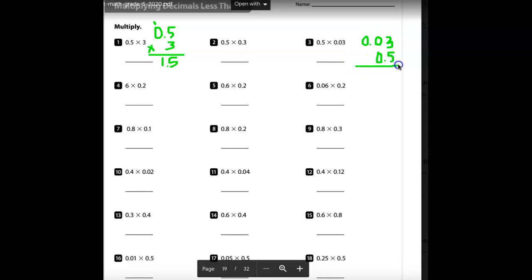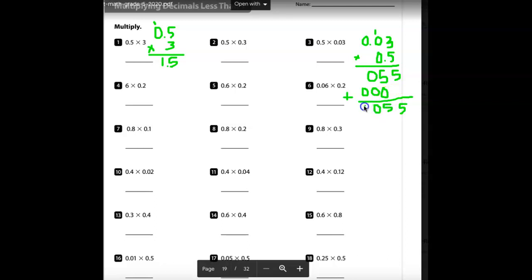Okay, so let's multiply this. 5 times 3 is 15. Put down your 5, carry your 1. 5 times 0 is 0 plus 1 is 1. 5 times 0 is 0. And then remember, when we start multiplying here, we have to do it in this column. 0 times 3 is 0. 0 times 0 is 0. Try to keep those columns. All right, and then we're going to add. 5 plus 0 is 5. 5 plus 0 is 5.